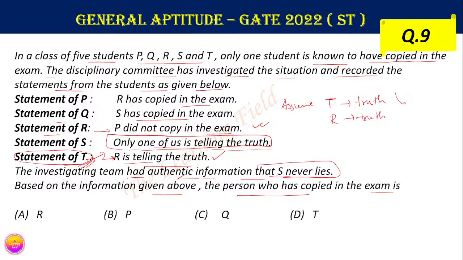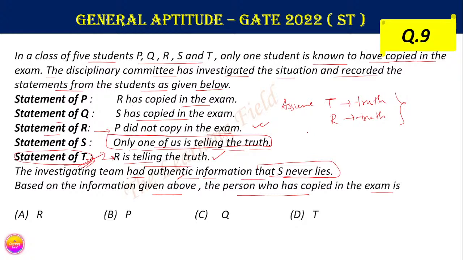Therefore in that case we get two students whose statements are both true, but S says that only one of us is telling the truth. So this is an absurd situation, which is not possible.